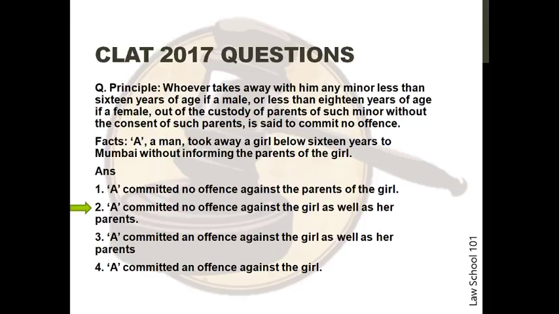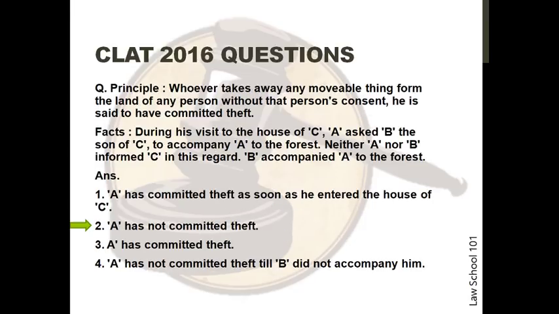There were no questions in the AILET 2017 paper relating to these topics specifically, so we move on to CLAT 2016 questions. The first one is principle. Whoever takes away any movable thing from the land of any person without that person's consent, he is said to have committed theft. Facts. During his visit to the house of C, A asked B, the son of C, to accompany A to the forest. Neither A nor B informed C in this regard. B accompanied A to the forest.